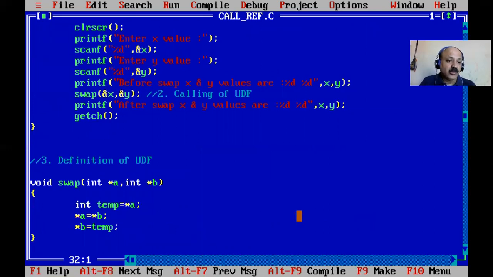In the call by value technique, the scope and life cycle is of a and b, like a normal variable. So here it also uses 8 bytes, because the pointer is also required. Here the address of X is stored in A and the address of Y is stored in B. So directly, not indirectly, their value is swapped in the original cell, and that also takes 8 bytes: 2 bytes for x, 2 bytes for y, and 2 bytes each for the integer pointers a and b. They store the address, and the asterisk refers to the value in that indirect cell.